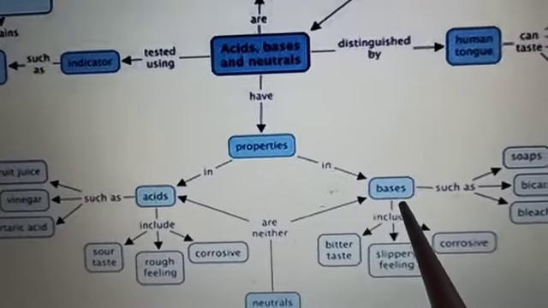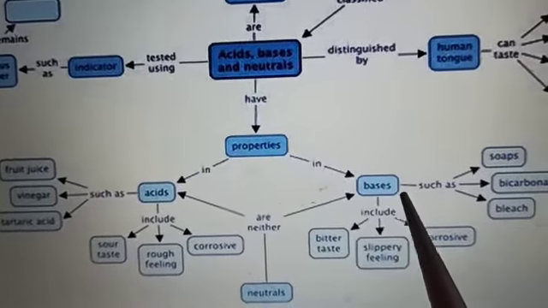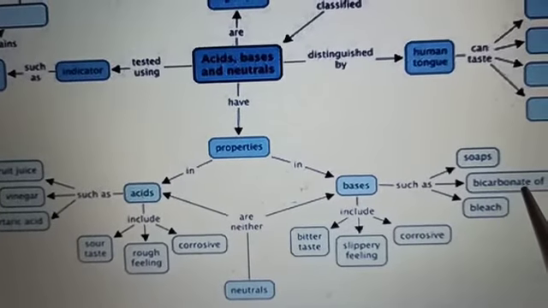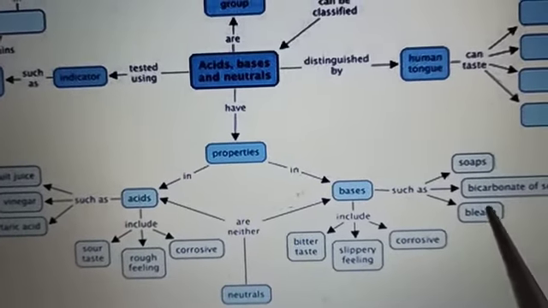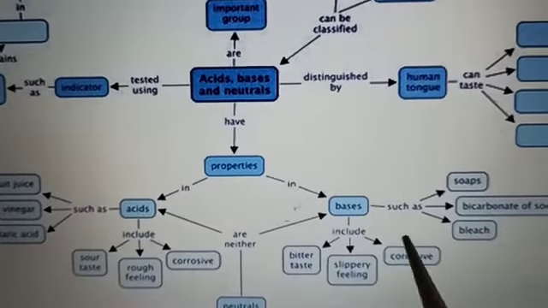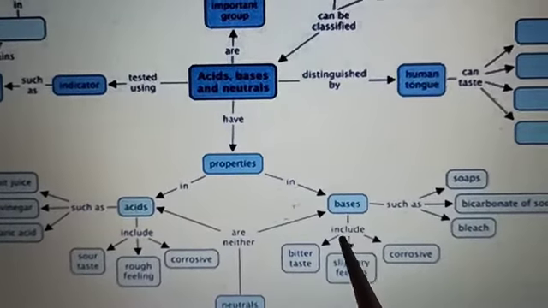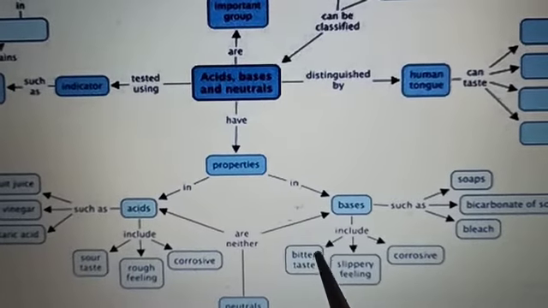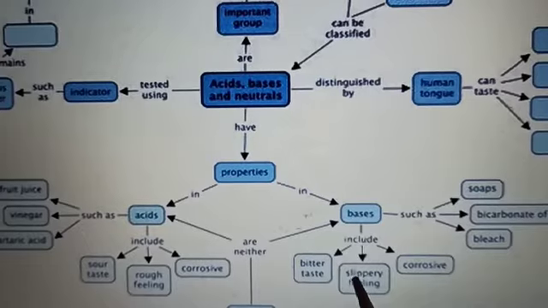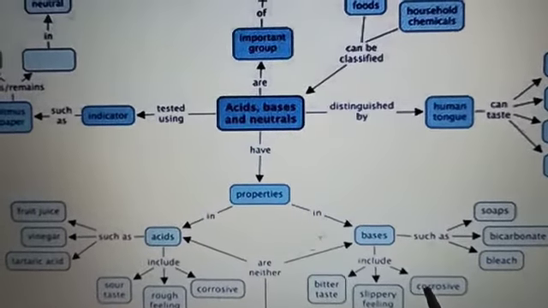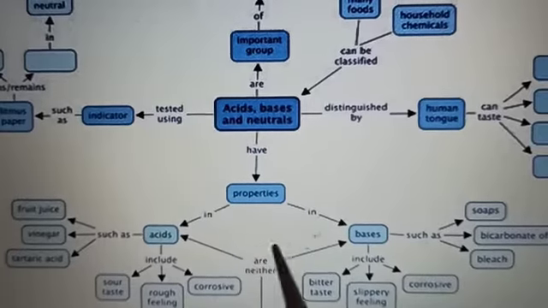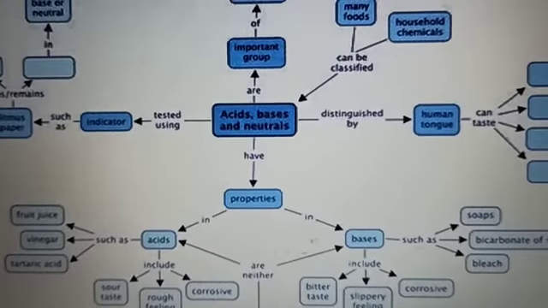In the case of bases, some examples of bases are soaps, bicarbonate of soda, baking soda, and bleach, which is a cleaning agent. And these are the properties of bases. Bases have a bitter taste, they have a slippery feeling, and they are also corrosive in nature. The neutral substances are neither acidic nor basic, they are just neutral.